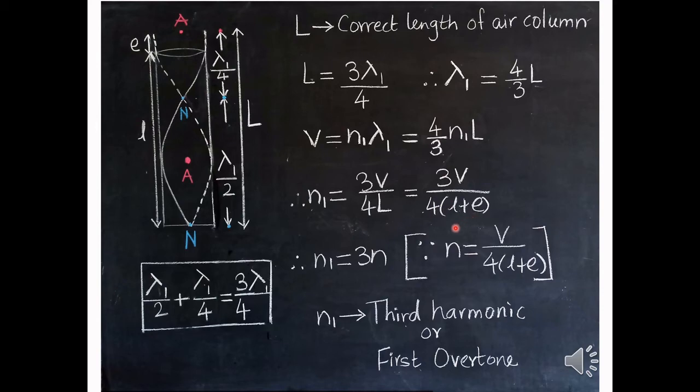So N1 is 3 times the fundamental frequency. So we can write N1 is equal to 3N. So frequency is increasing in this case and wavelength is decreasing. N1 is the third harmonic or first overtone as it represents the first higher frequency than the fundamental frequency.